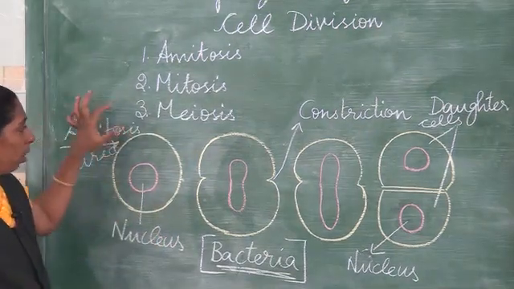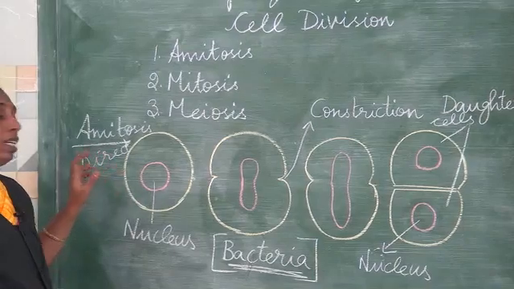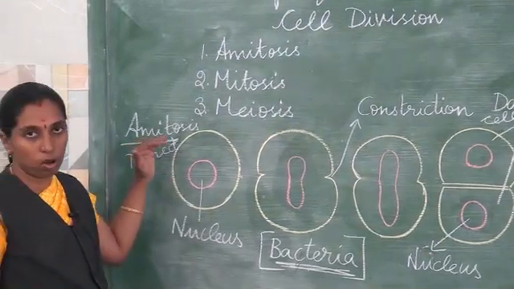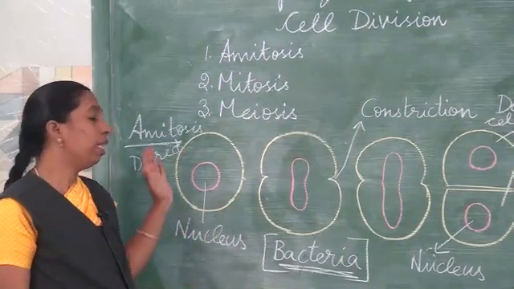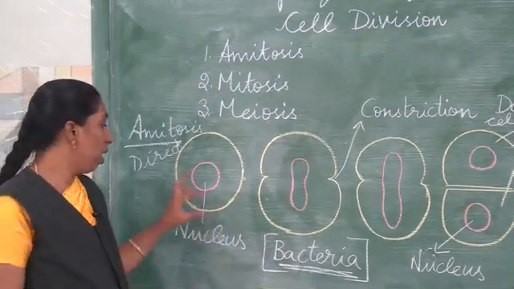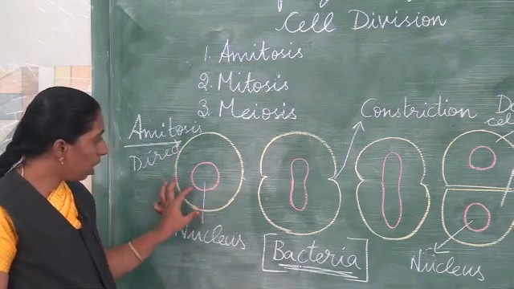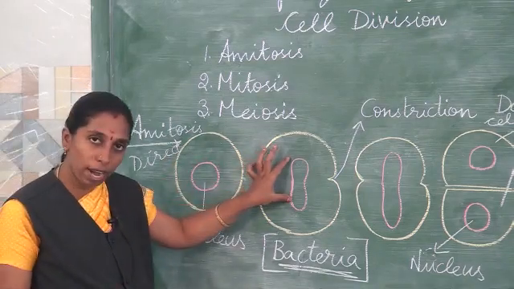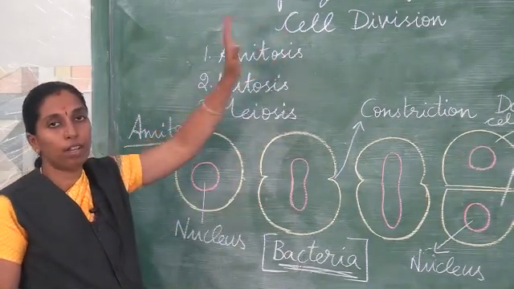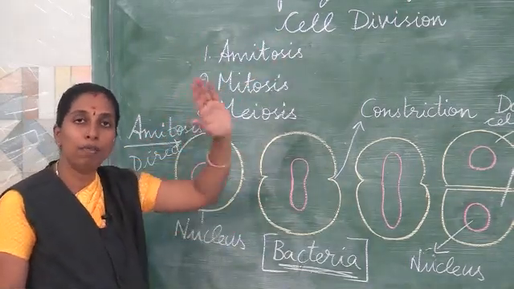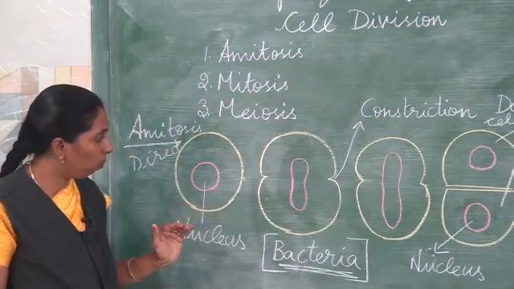So amitotic cell division can also be called direct cell division, and this type of cell division takes place in bacteria. Here the nucleus will first elongate. Always you should remember, in a cell division first the nucleus will divide, followed by the division of the nucleus the cytoplasm will divide.